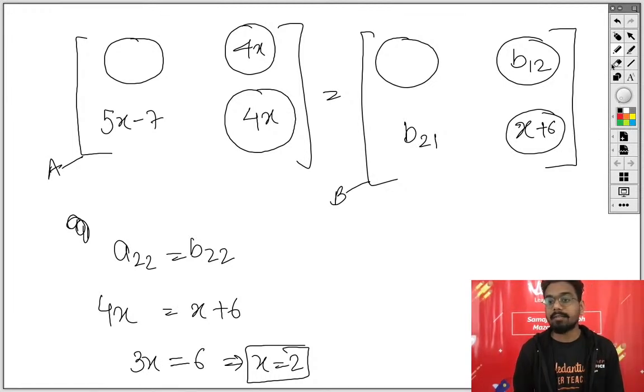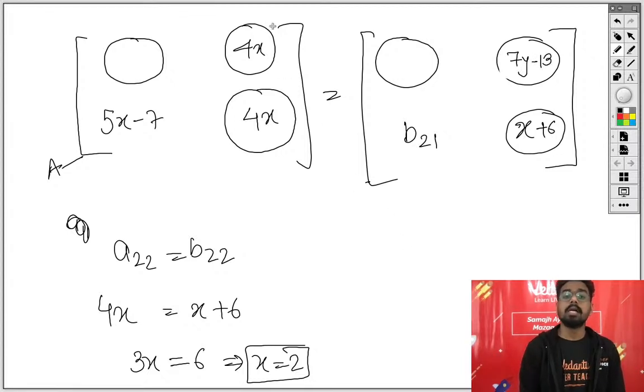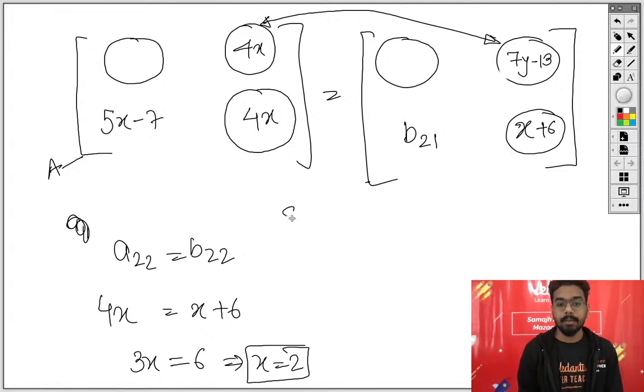ठीक है, y का वैल्यू चेक करना. आप कैसे चेक करेंगे? यहां पर आपको दिया हुआ था 7y minus 13. So you can equate any of the element, doesn't matter, but as of now I can recall the question that these two 4 into 2 is 8.